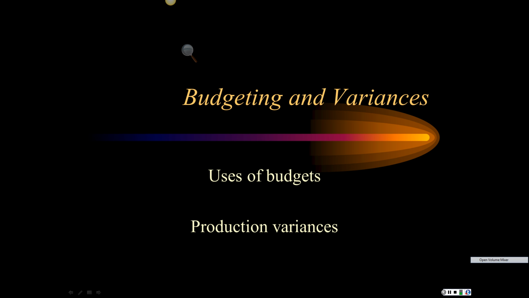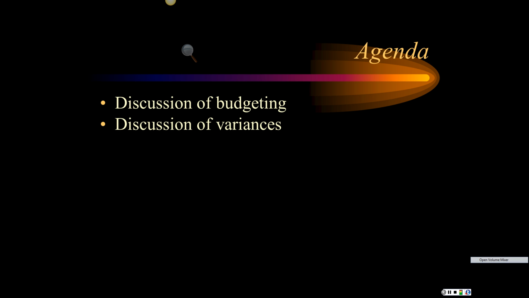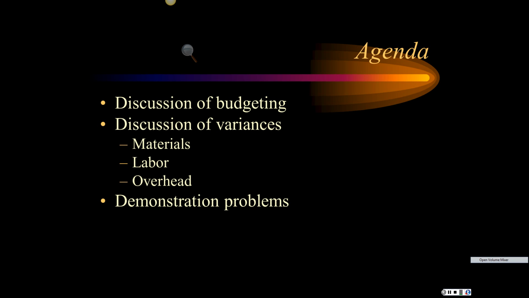We probably actually won't get to that, but anyway, let's just see what's happening today in our agenda. First, discussion of budgeting. Second, discussion of variances. In the discussion of variances, we'll talk about materials, labor, and overhead. Then we'll do some demonstration problems. And then we'll talk about Thursday's class. And then we'll do some group work.